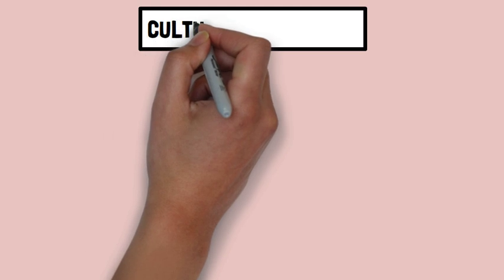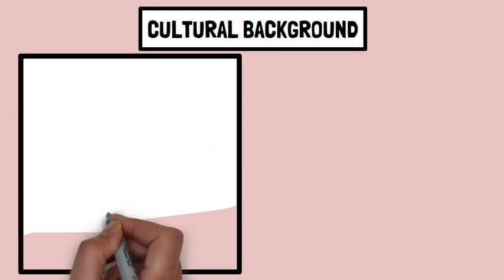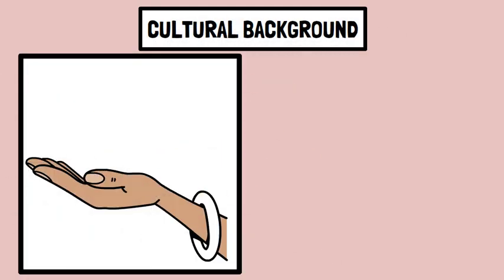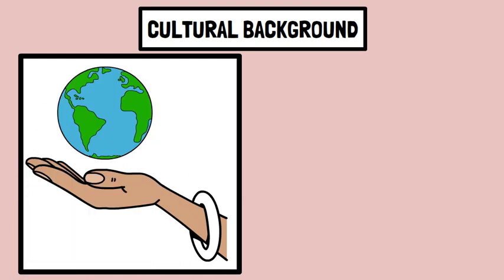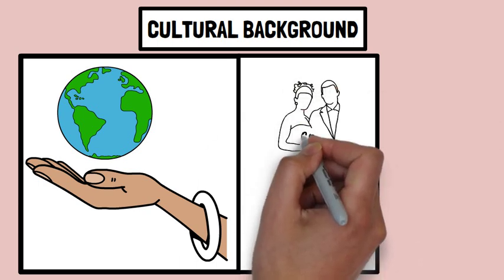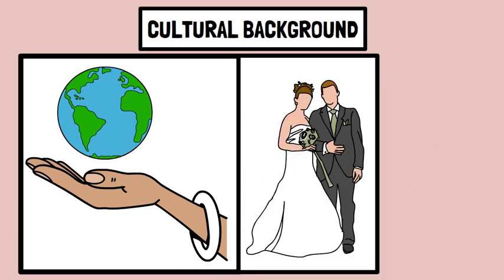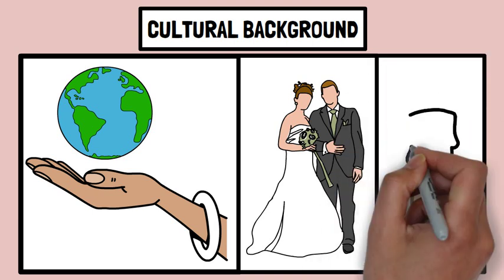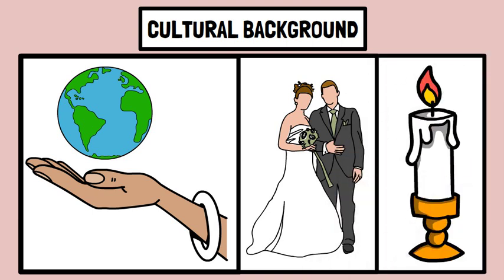Cultural background also affects our perception by shaping our experiences, values, and the ways of interpreting information. Different cultures may emphasize different aspects of perception and influence what individuals notice and how they interpret it. In some cultures, colors might have specific meanings or symbolic associations. For instance, the color white might be associated with purity and celebration in some cultures, while in others it might be linked to mourning and funerals.